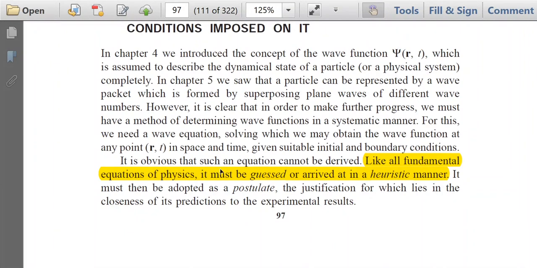It is obvious that such an equation cannot be derived. We cannot derive such types of equation. Like all fundamental equations of physics, it must be guessed or arrived at in a heuristic manner.